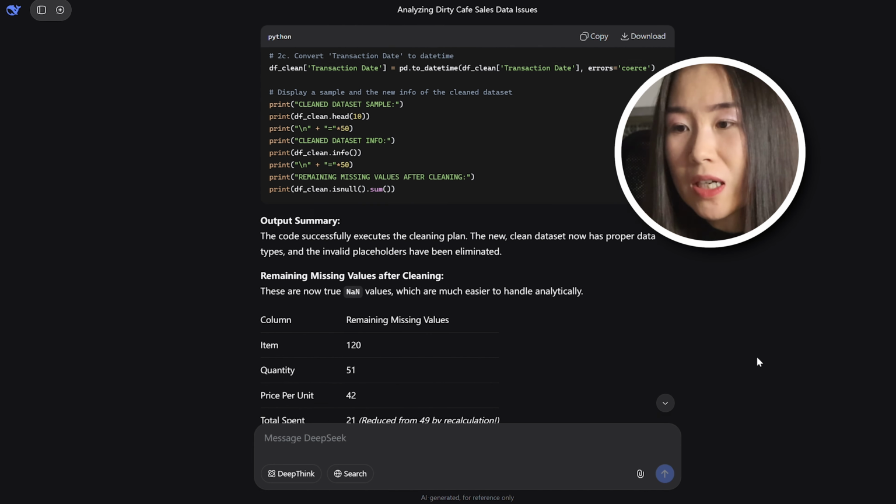Then we can keep going down and click the download button to get the data. But unfortunately, it doesn't really work well. So I'm gonna go back, copy the given Python code, and run it in Jupyter Notebook.